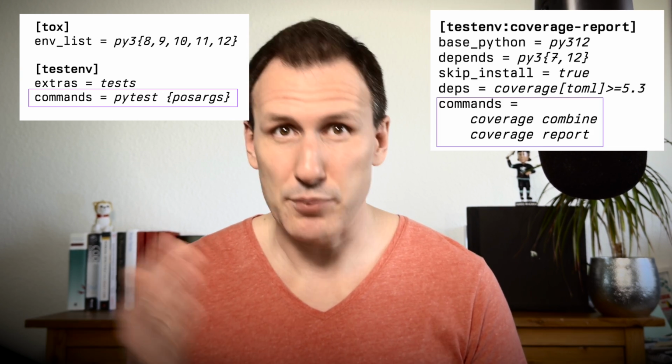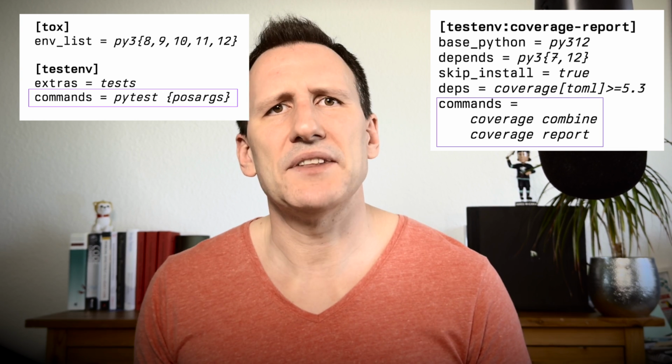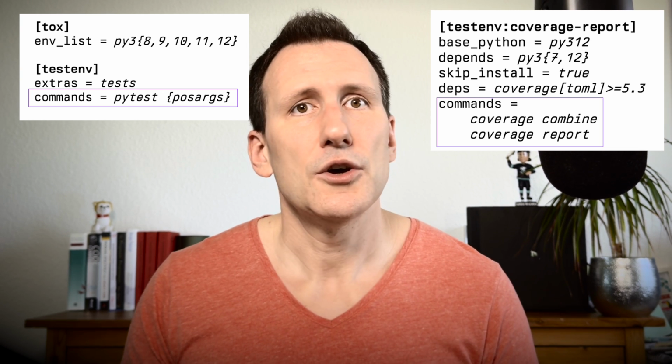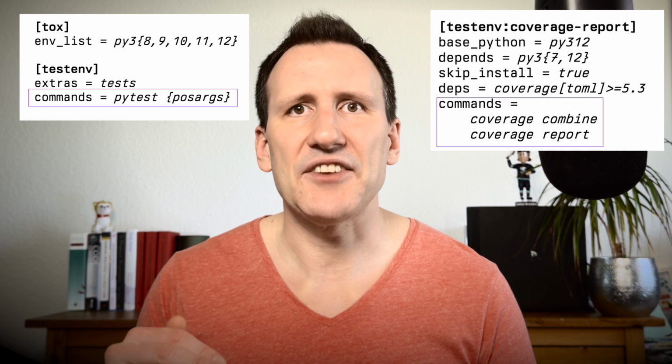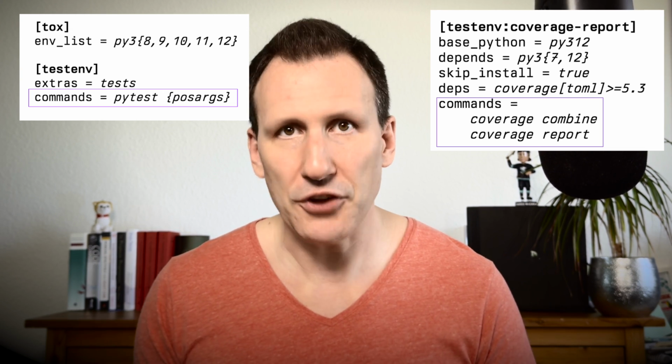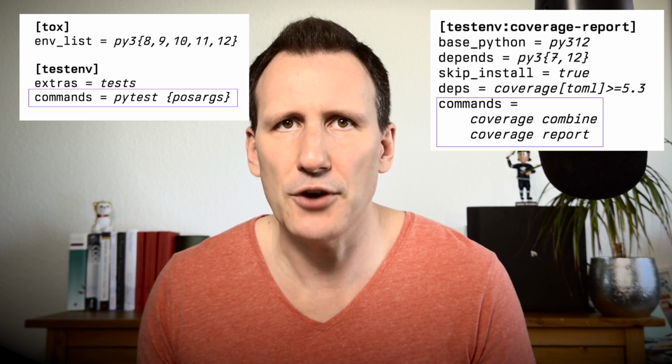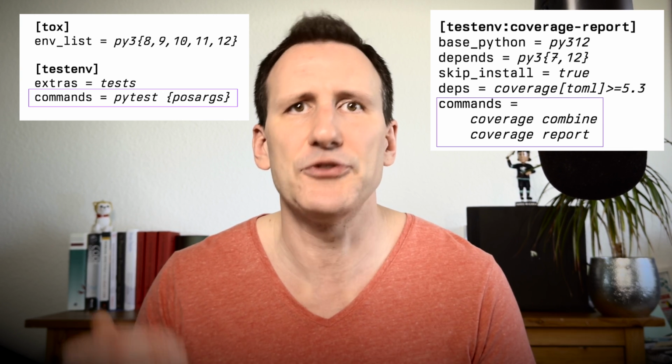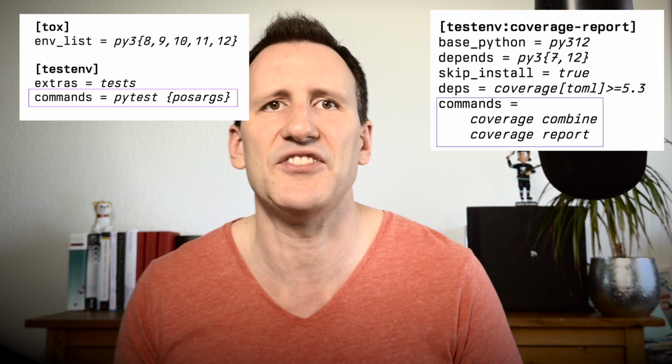It looks a bit like a shell script, doesn't it? You can even have multiple lines, hence the plural, commands. But there's no shell involved. Tox parses those commands and then runs them using Python's subprocess module. Otherwise, Tox wouldn't be cross-platform, and Tox works wonderfully on any Python-supported platform from Windows to FreeBSD.